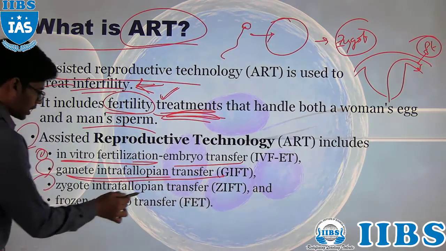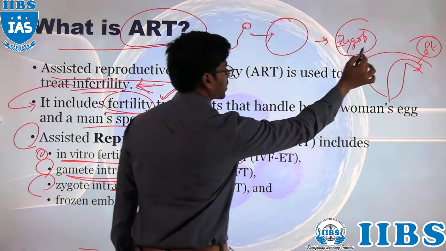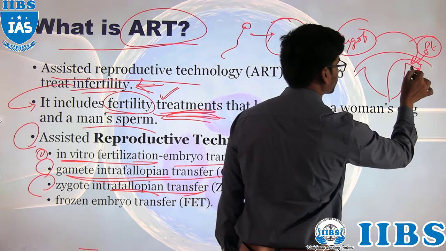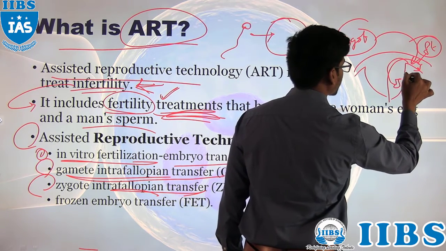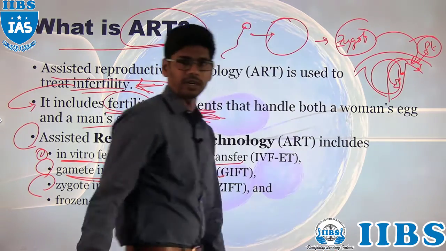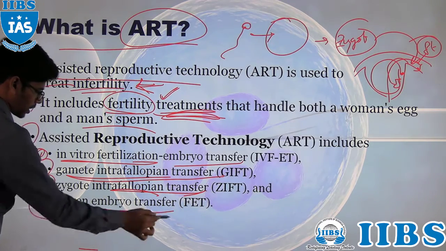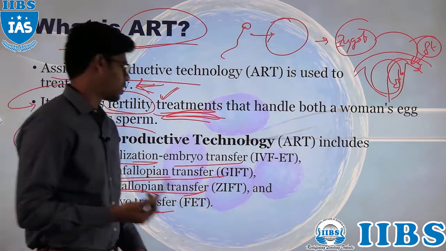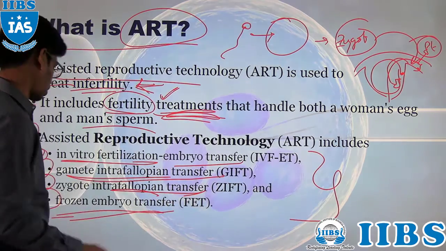And zygote intrafallopian transfer, the next one. The zygote which is actually formed will be transferred directly to the fallopian tube, and from the fallopian tube it will come to the uterus and implant there, and the baby will be developed. And the frozen embryo transfer, right? The frozen embryos can also be transferred. So these are the techniques which are included in the assisted reproductive technologies.